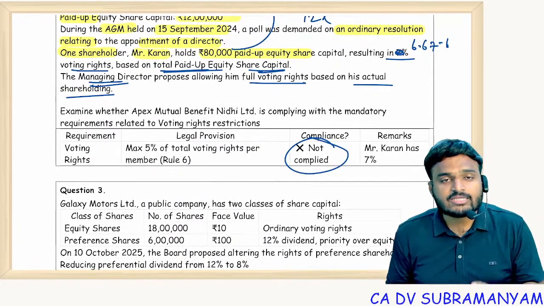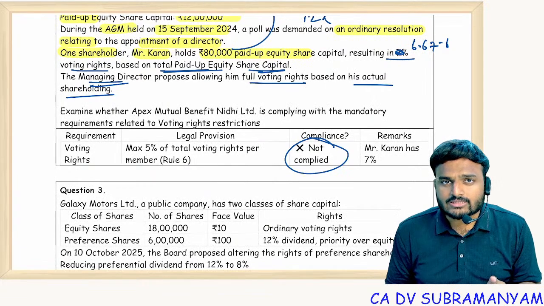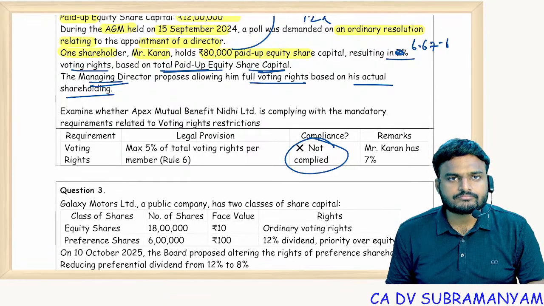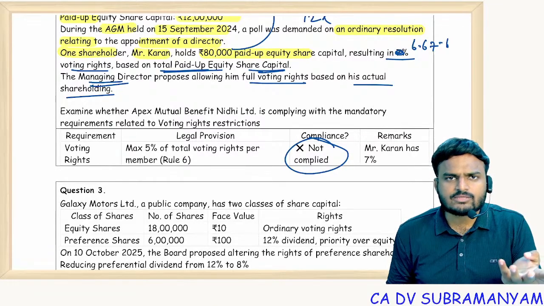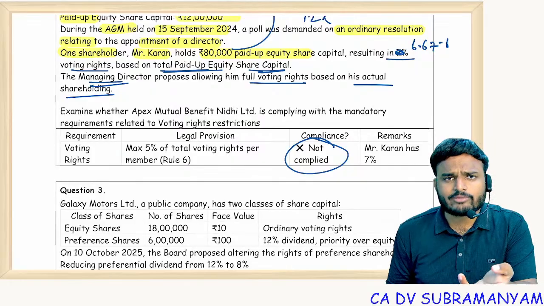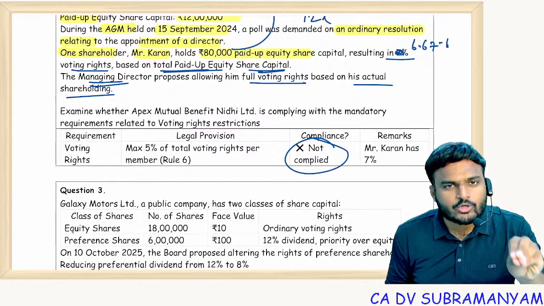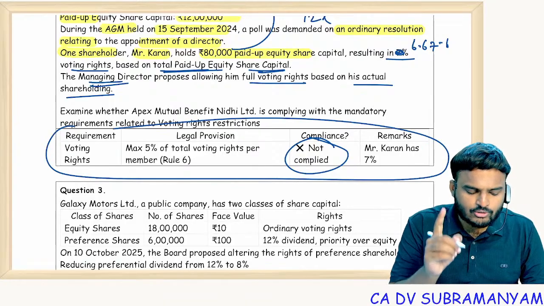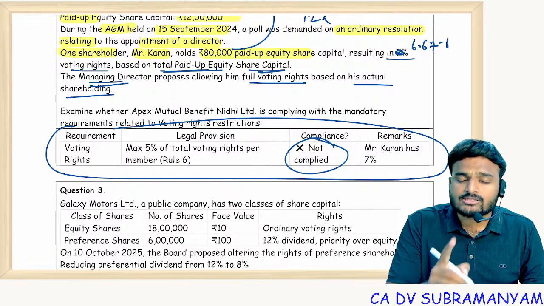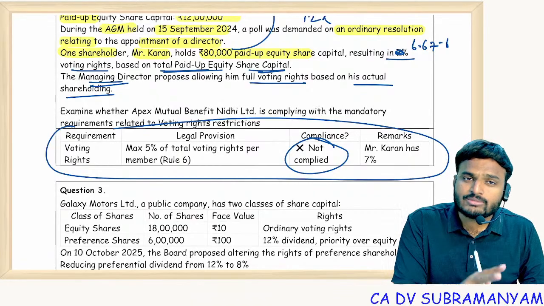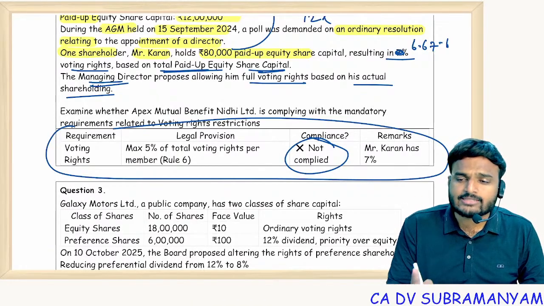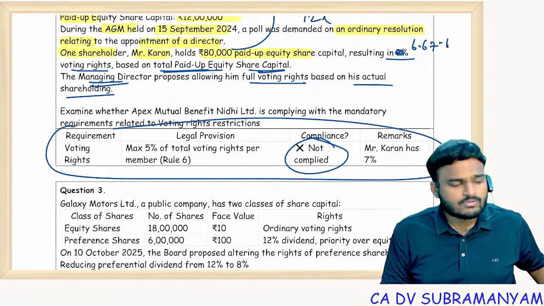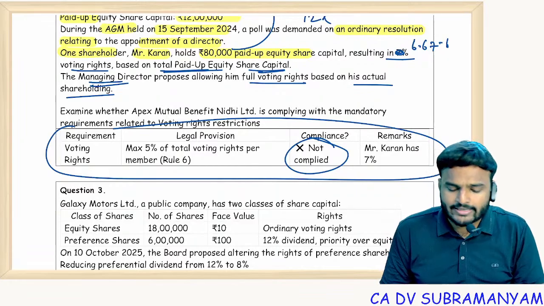Why? In a Nidhi company, irrespective of holding, a member can exercise a maximum of 5% voting power. Getting my point? If his holding is 4%, 4% voting power. 3%, 3% voting power. 10%, 5% voting power only. Remember this exceptional point. Another exceptional point: if preference shareholders do not get dividend for 2 years, whether cumulative or non-cumulative, both get voting rights from the next year onwards. Once their dividends are paid off, their voting rights will come to an end.